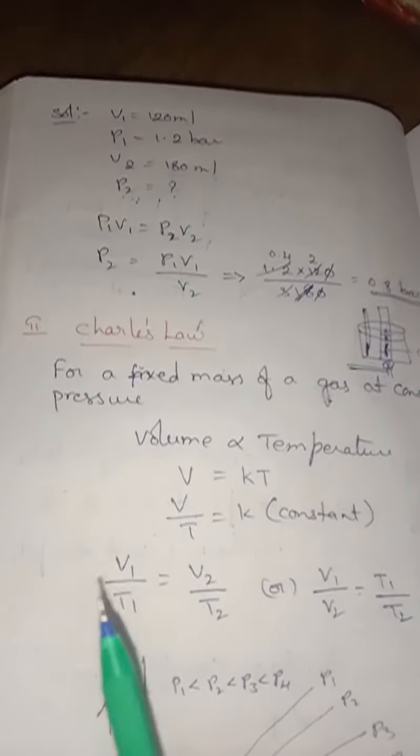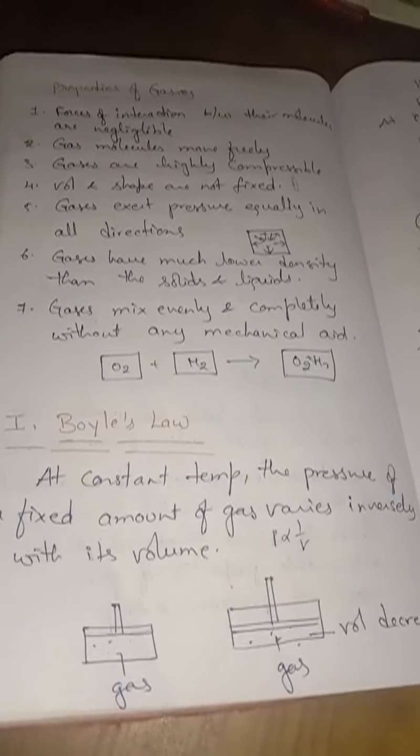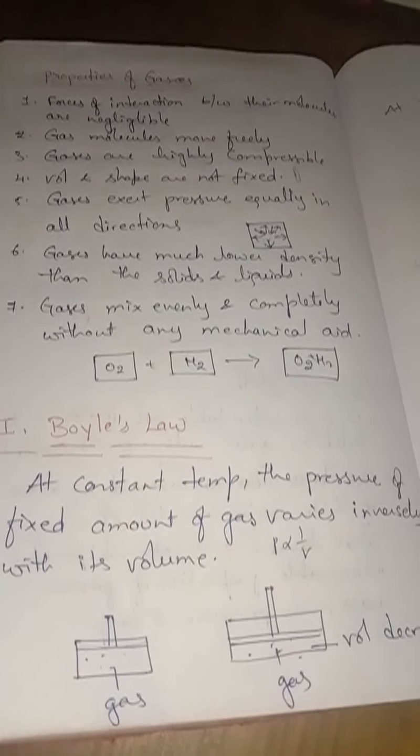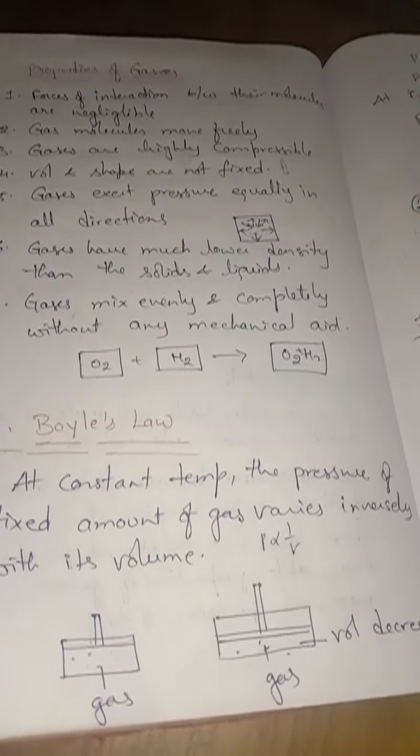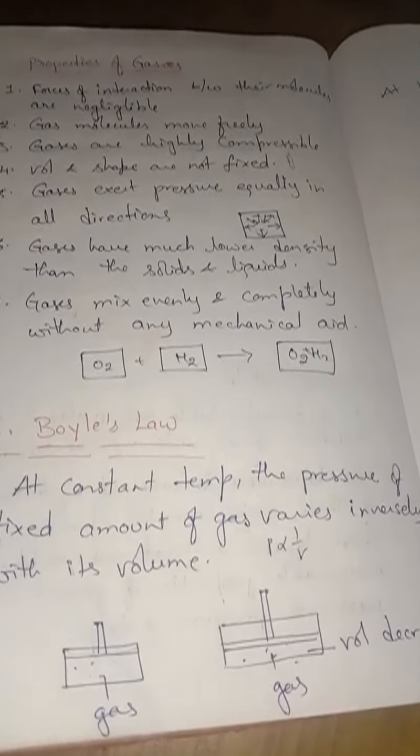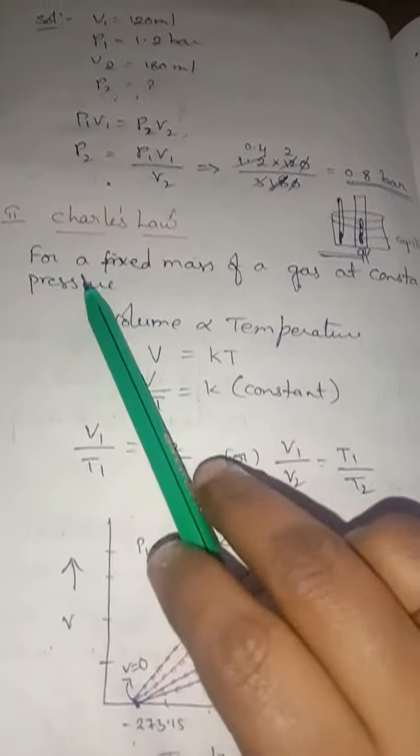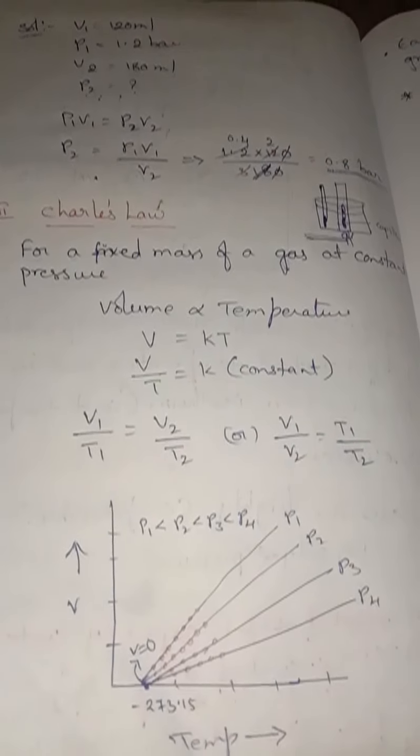What do you mean by Boyle's law, children? At constant temperature, the pressure of a fixed amount of a gas is inversely proportional to its volume. Next comes Charles' law.